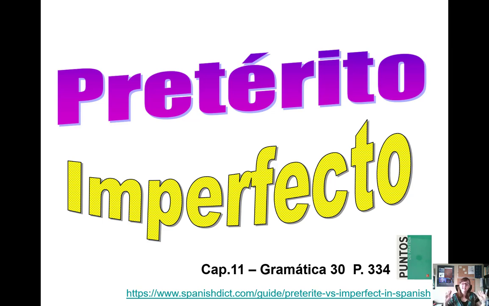Hola, estudiantes! We've already learned how to conjugate preterite and imperfect, but now we have to learn when and how we use both of them together. We need both the preterite and imperfect at the same time in order to talk about the past tense in Spanish. This lesson comes from Capítulo 11, Gramática 30, página 334 from our libro de texto Puntos de Partida.